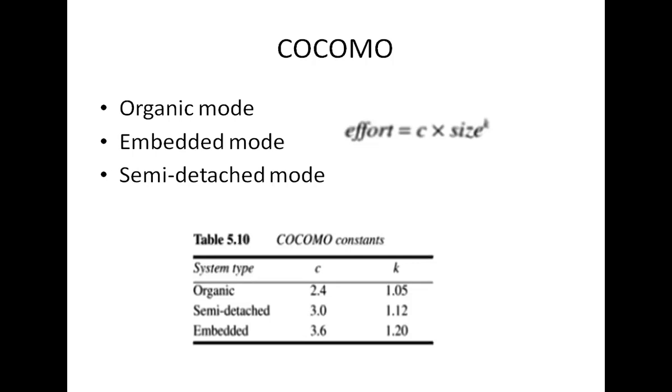Boehm derived COCOMO 2 after the study of 163 projects, with various multiplier exponents and constant values which were initially set by the project. So that is about COCOMO. Okay, so far clear?